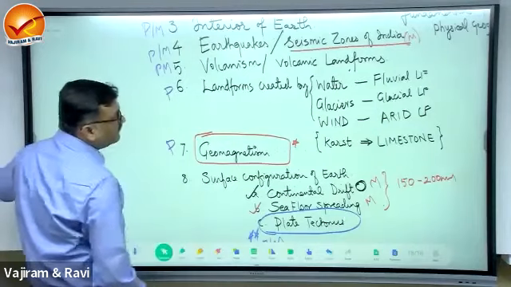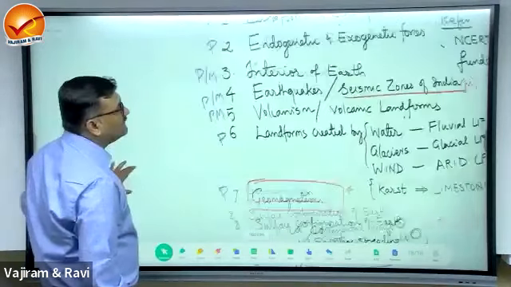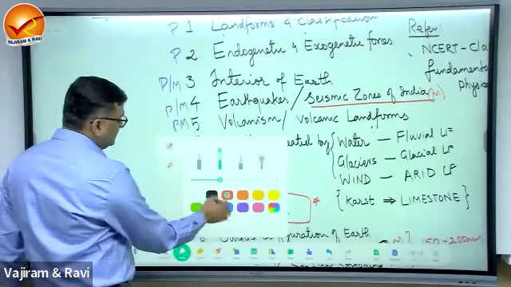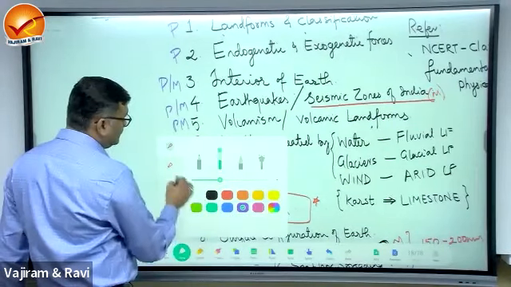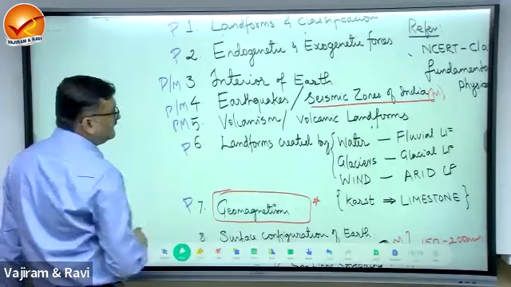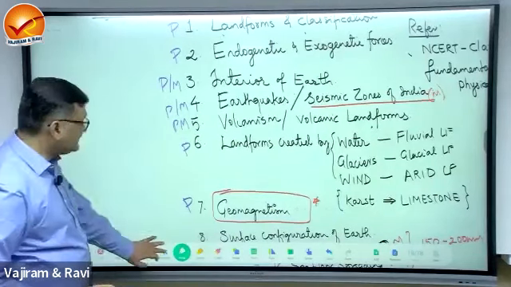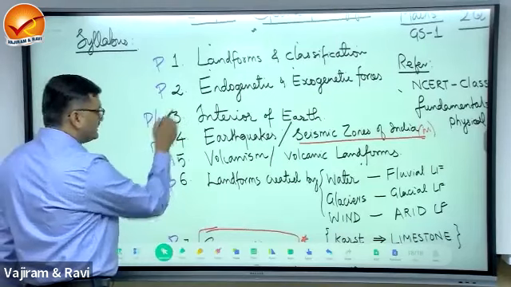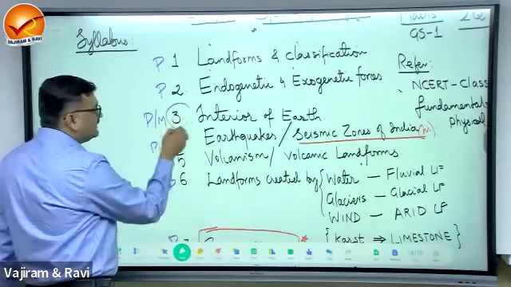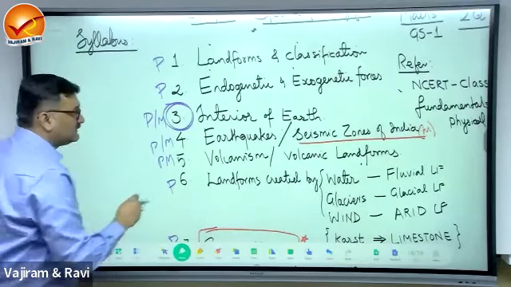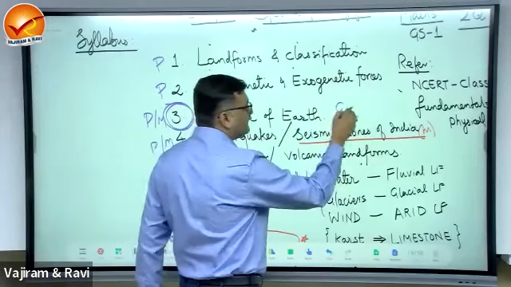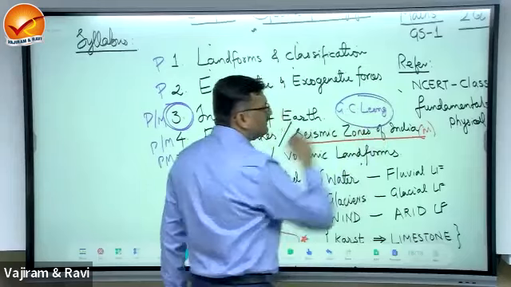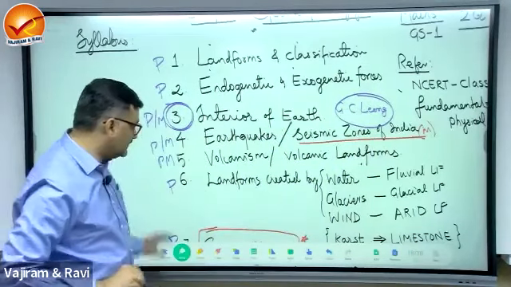In this, what are the topics to be referred from GC Leong? Those who are reading from GC Leong, this is to be done only after completing the NCERTs. But this is additional. You can do this topic from GC Leong, that is the interior of the earth.